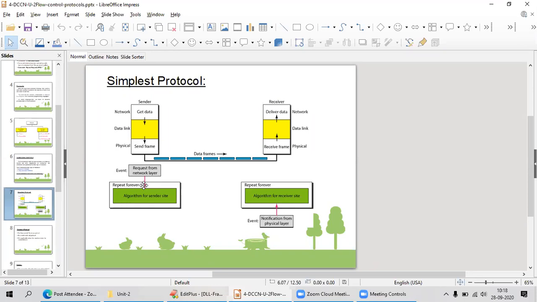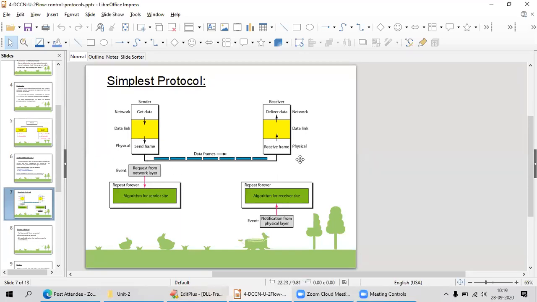Your simplest protocol does not have a flow control mechanism or an error control mechanism. Why? Because it assumes an ideal channel. It is a unidirectional protocol, in which data frames travel in only one direction. Here you see, from sender to receiver only.